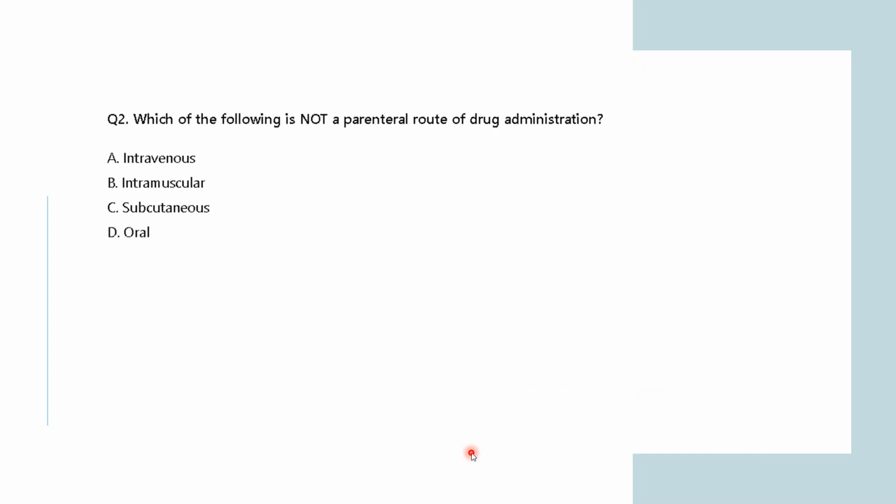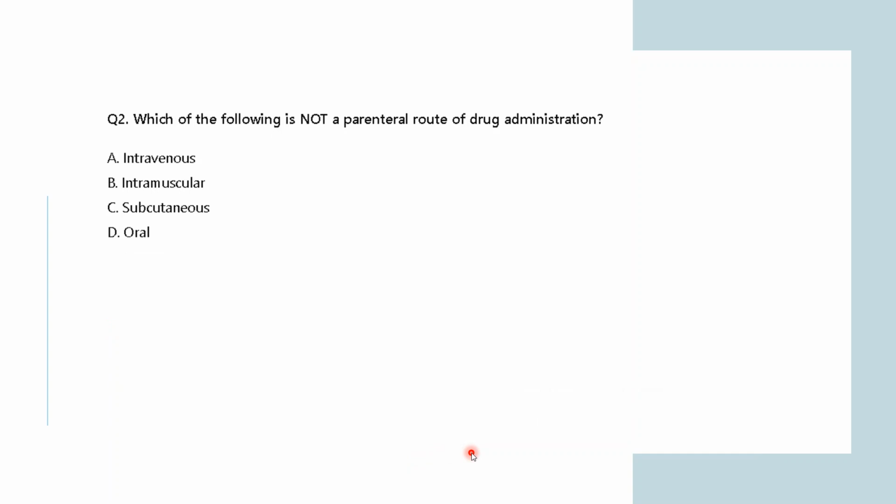Going forward, which of the following is not a parenteral route of drug administration? Intravenous injection, intramuscular injection, subcutaneous, or oral? So in the previous class, we talked about drug routes of administration, and in that we talked about enteral, parenteral, and inhalation kinds of things, right?